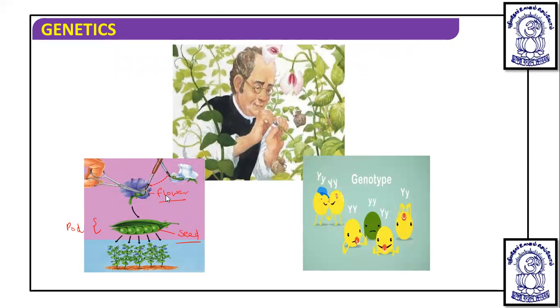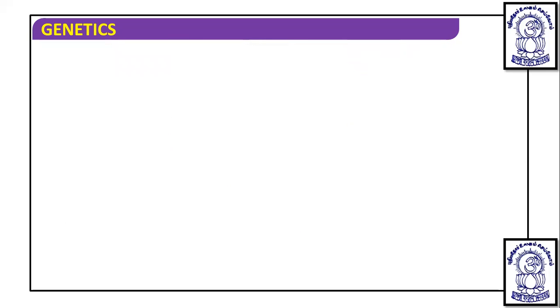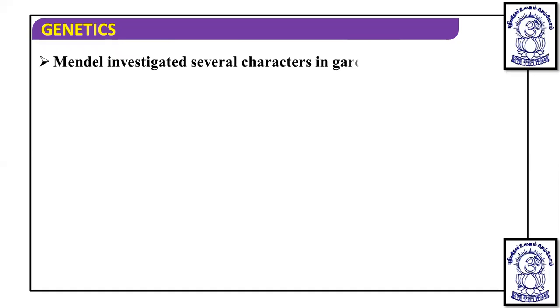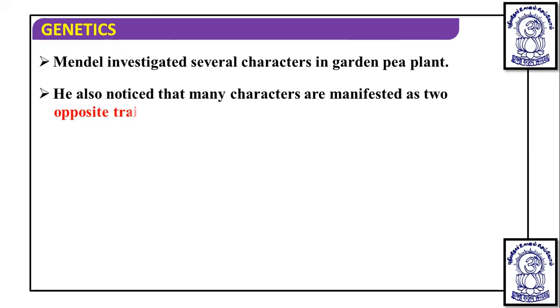Mendel worked with genotype and phenotype. He investigated that several characters exist in the garden pea plant, and he also noticed that many characters are manifested by two opposite traits. Means, any character has two trait forms, two variant forms.